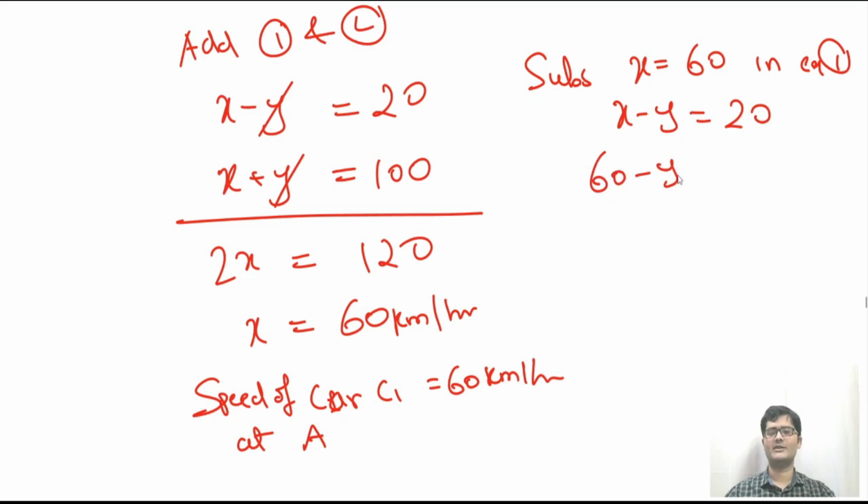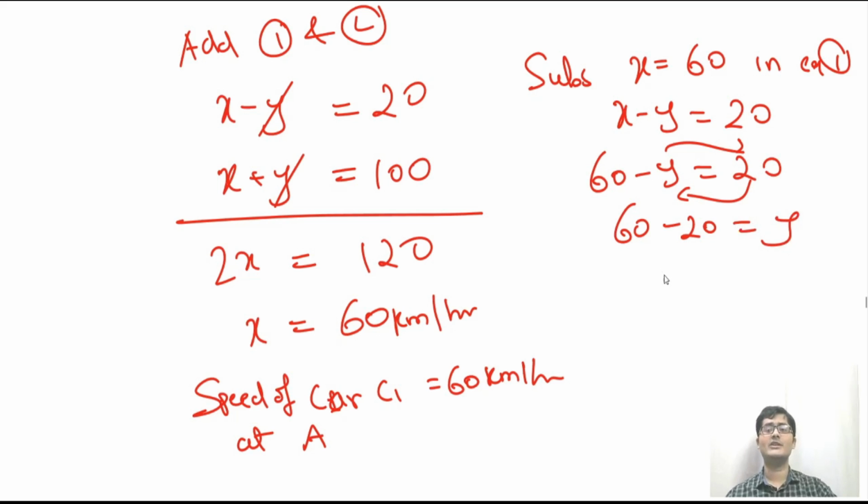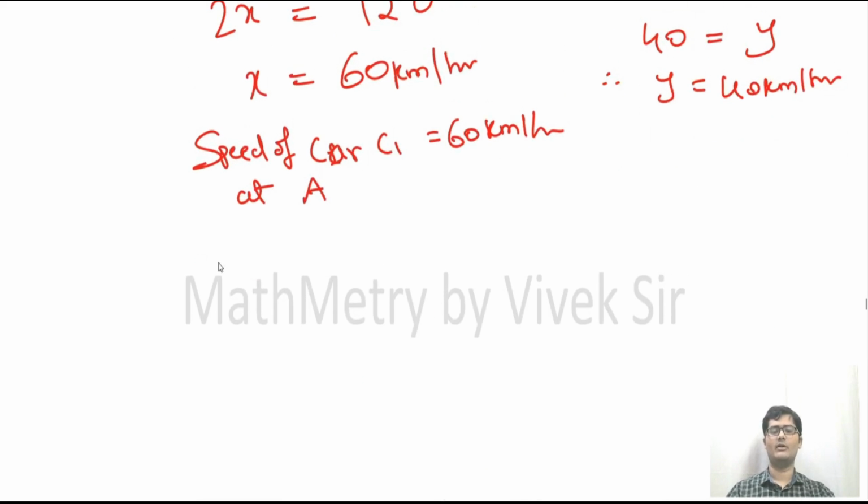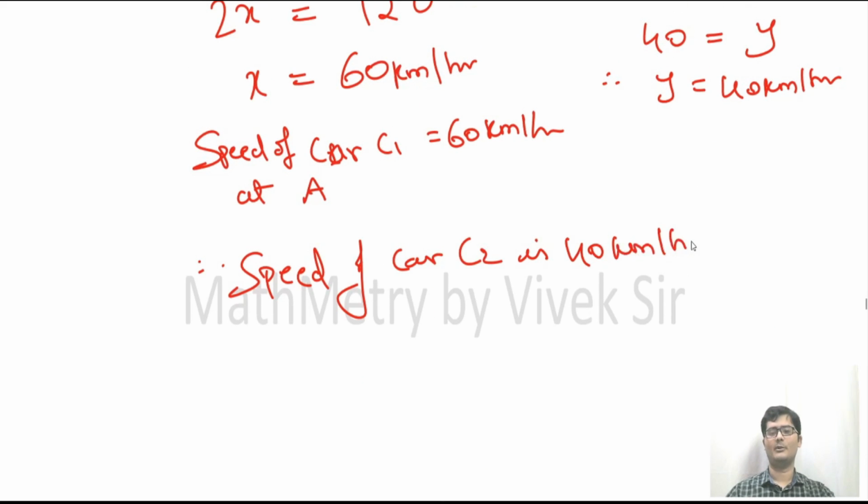So 60 minus y is equals to 20. So 60 minus y I'll send on other side and I'll bring 20 here. So 60 minus 20 is equals to y. 60 minus 20 is 40 is equals to y. Therefore this y is speed. So speed of car 2 is 40 kilometer per hour.